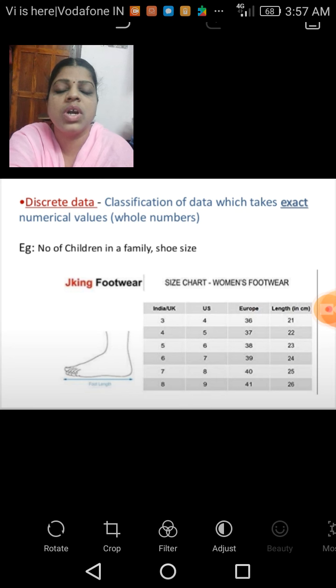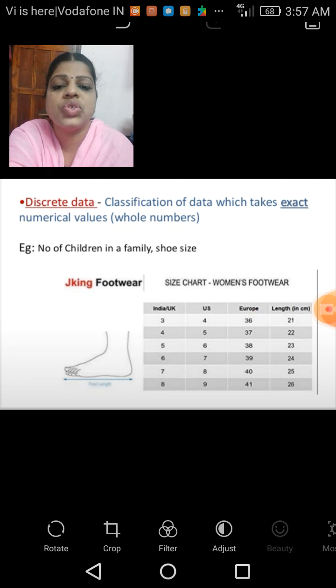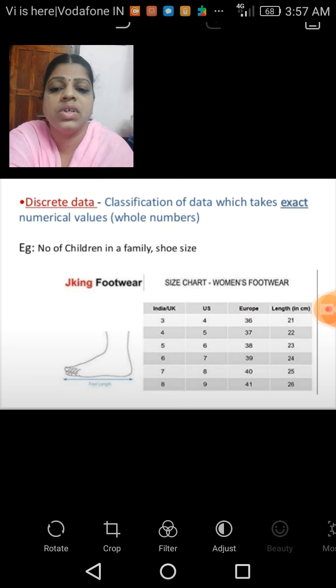Next one is discrete data. The classification of the data which takes exact numerical values. What does discrete data mean? Discrete variables take whole numbers, not fractional or decimal values.